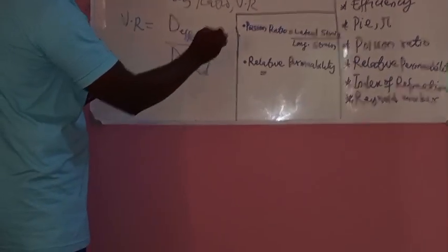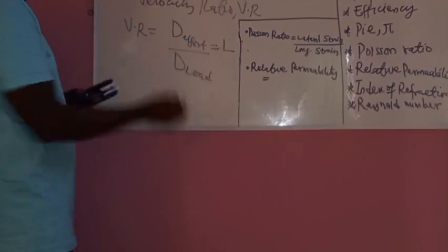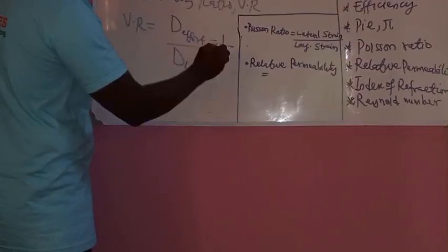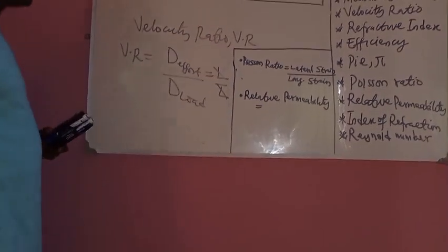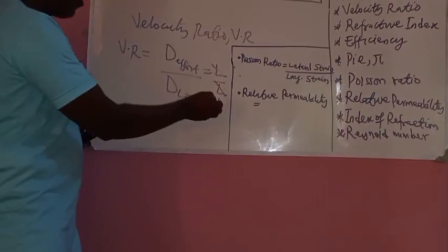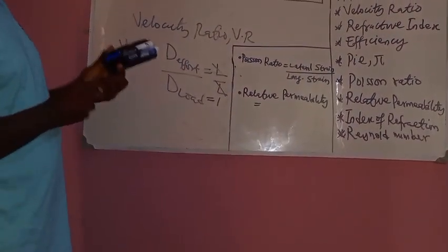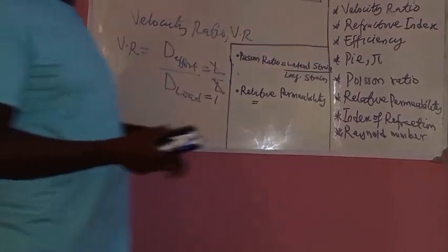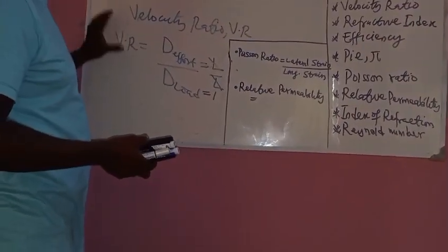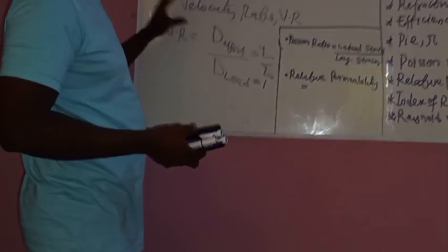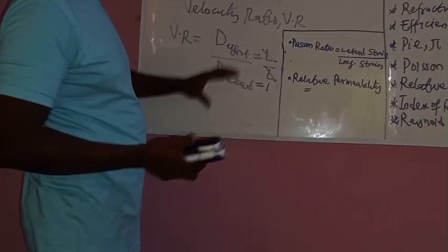Distance is L. Distance moved by load is also L. You can see that it has no dimension again, because this will result in 1. So with this, it means that once you know the formula for each of these quantities, which I'm going to discuss for the remaining ones, then it becomes easier for you to prove whether they are dimensionless or dimensional.